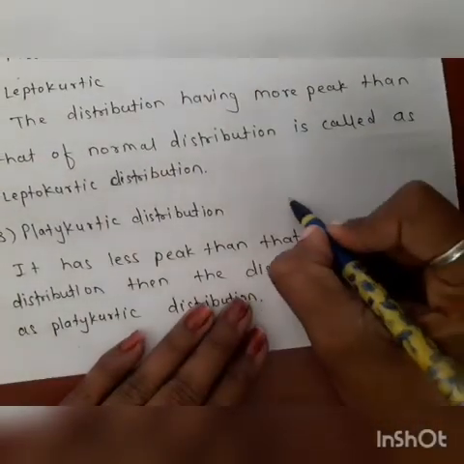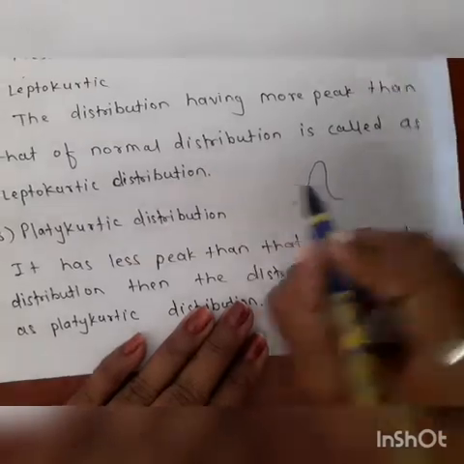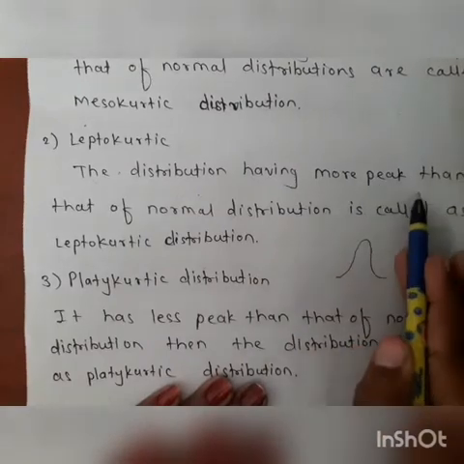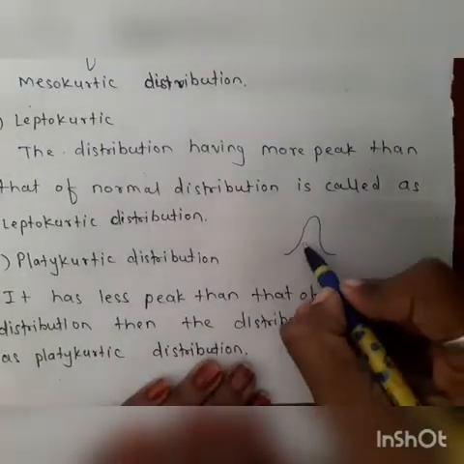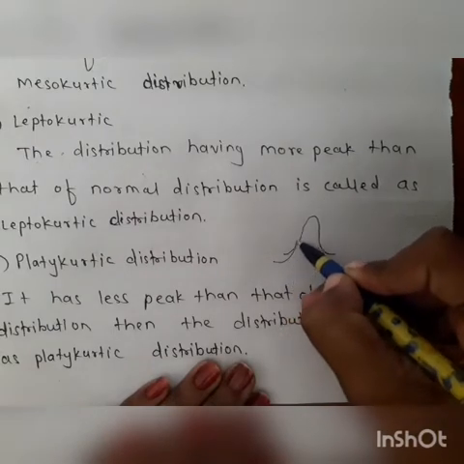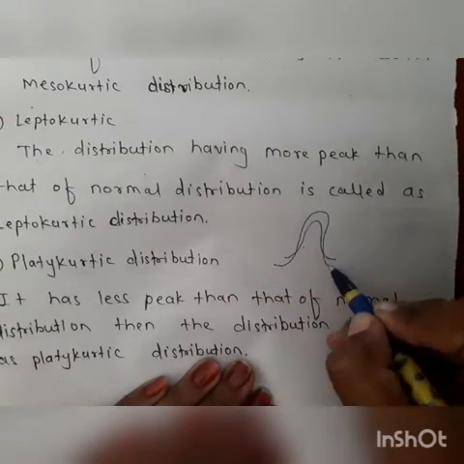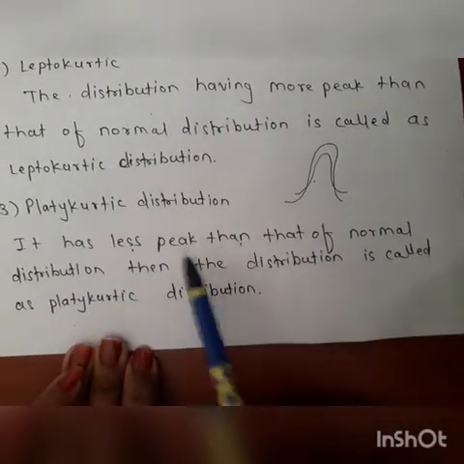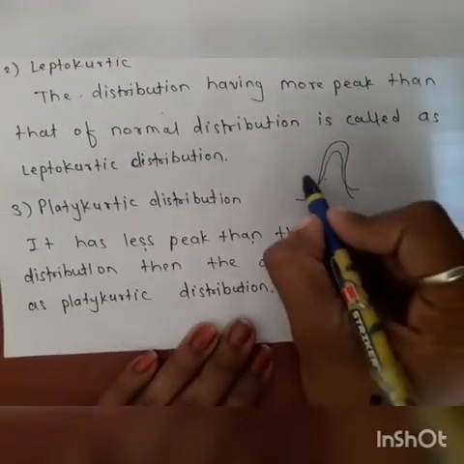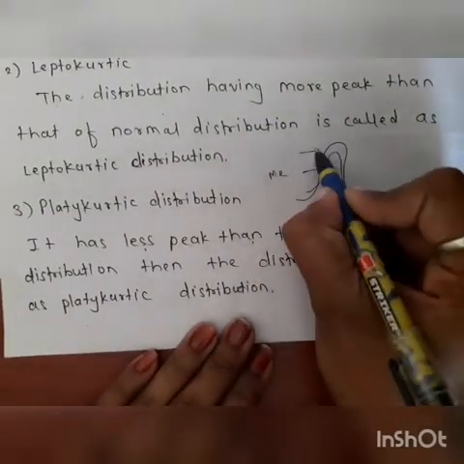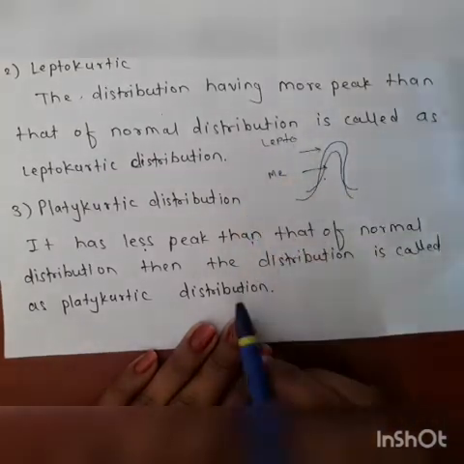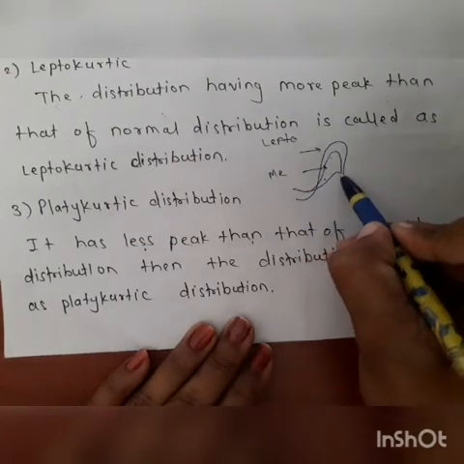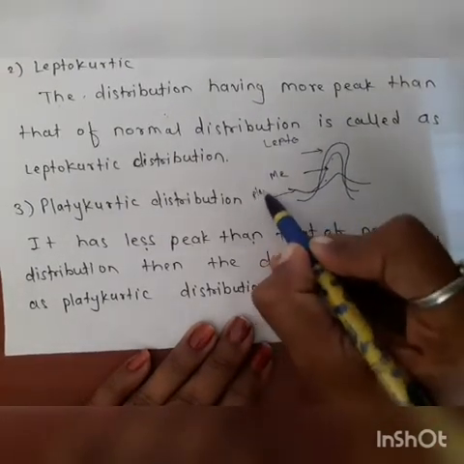So suppose this is normal distribution, and leptokurtic is the distribution having more peak than normal distribution. This is normal distribution, and this is more peak, so this is leptokurtic. And platykurtic distribution has less peak than that of normal distribution. This normal distribution is mesokurtic and this is leptokurtic. And third is less than normal, so this is called platykurtic.